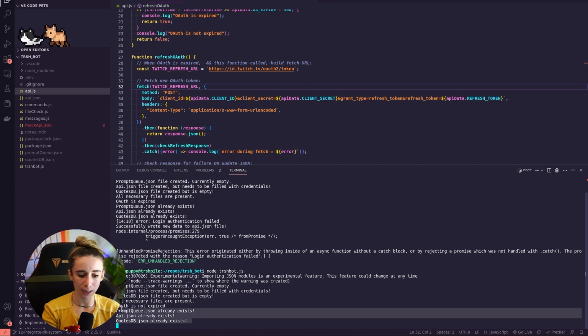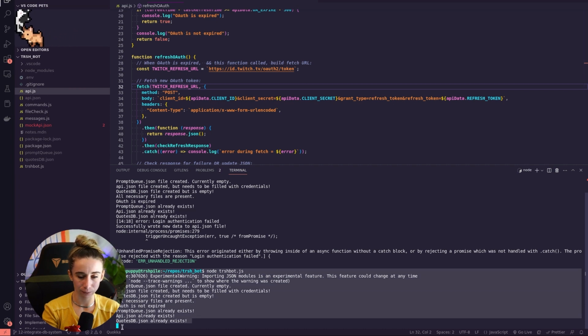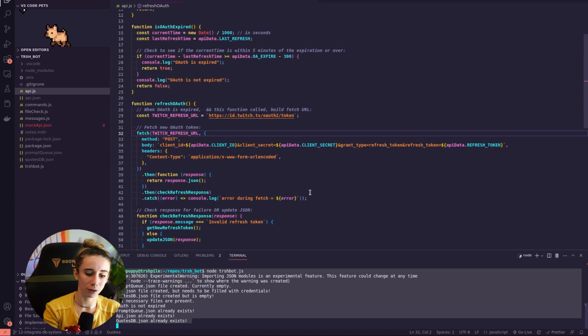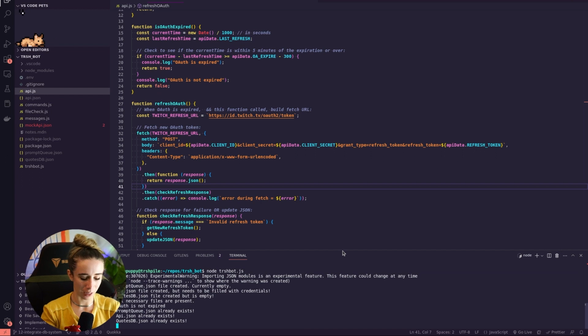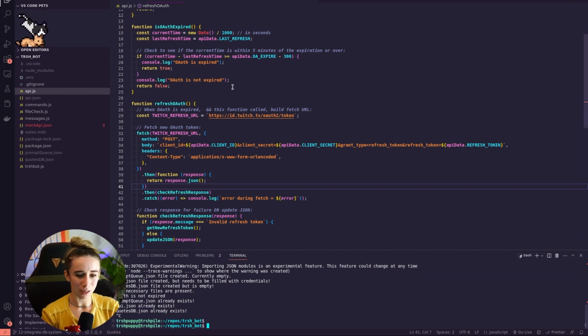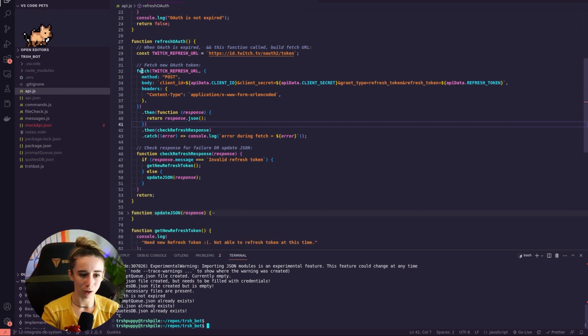So if I run it again, you can see that she's running right now because the OAuth token is refreshed. I haven't completely figured out the automation, but I have automated a large, very annoying part of it when you have to do it manually. So that's what all of this is. And it is all API asynchronous coding. So it's using the fetch, it's crafting a URL just like with the weather app.